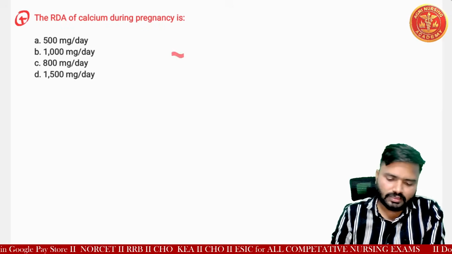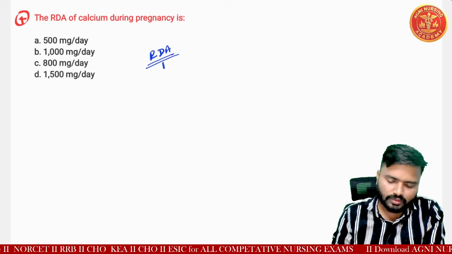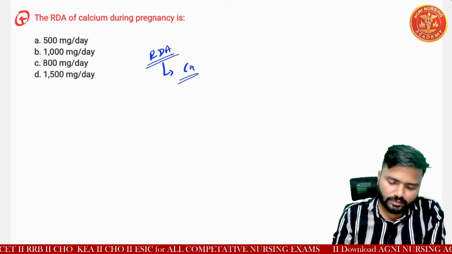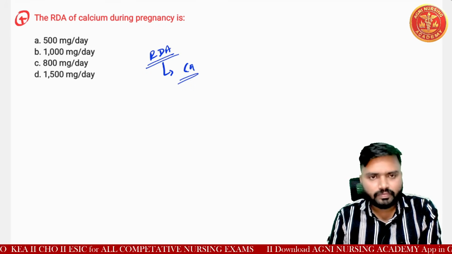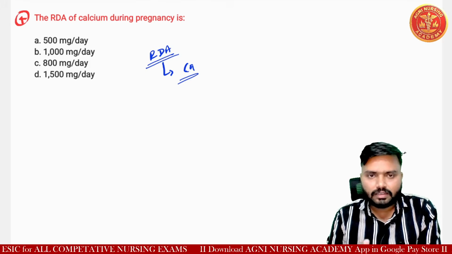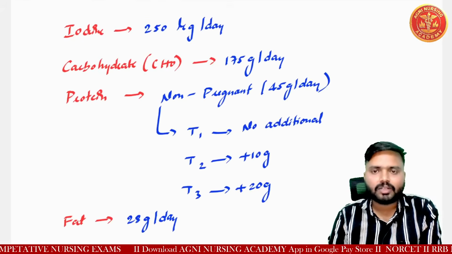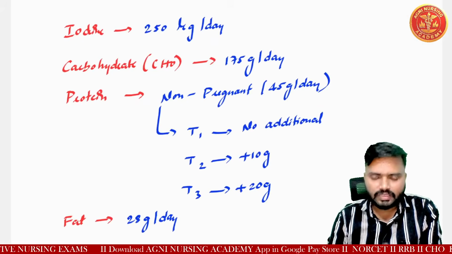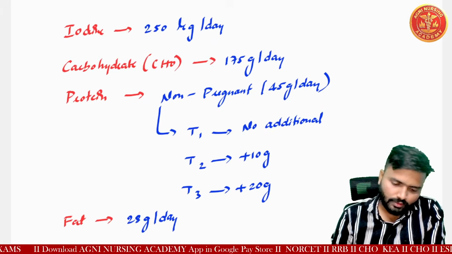So again the question is related to RDA, that is recommended daily allowances of calcium. Before going to this calcium RDA, we'll discuss some more RDAs, for example carbohydrate, protein, fat. These all RDAs we need to clear in this question.